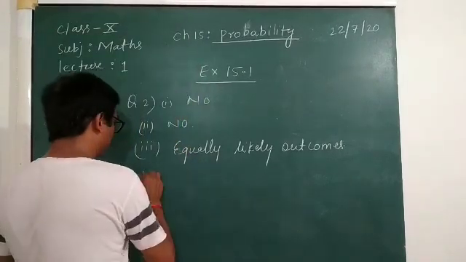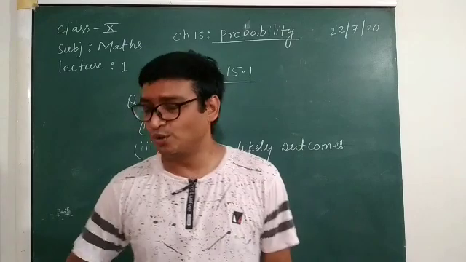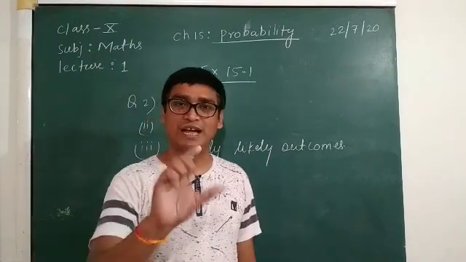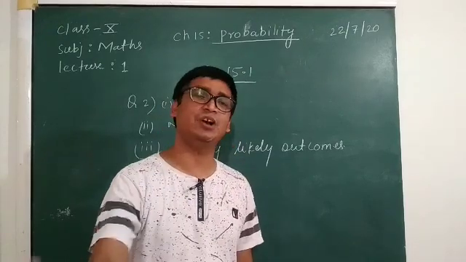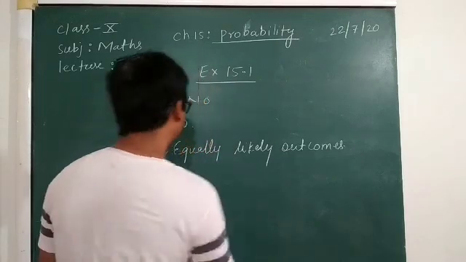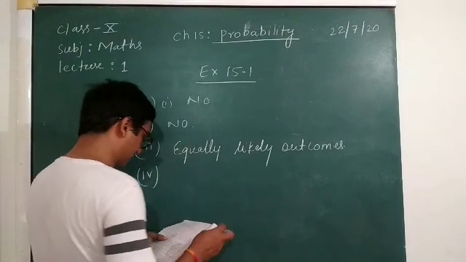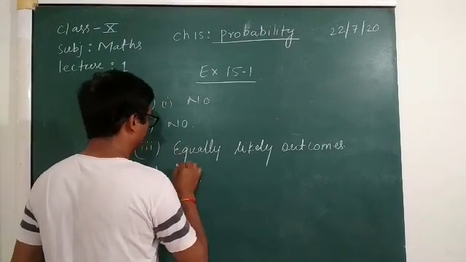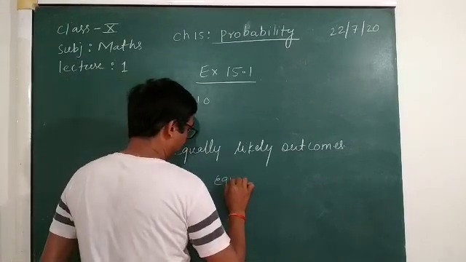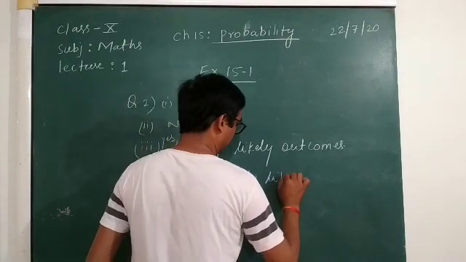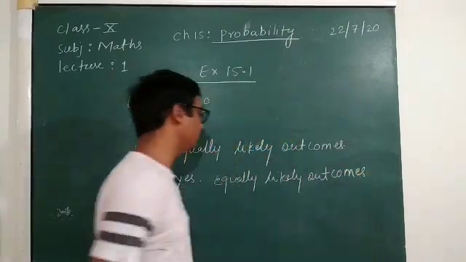Suppose a baby is being born. We don't know whether it is male or female, but the chances of getting male or female will be 50-50. So you can write yes here. Equally likely outcomes. You can write here equally likely outcomes, and please write the reason as I told you.